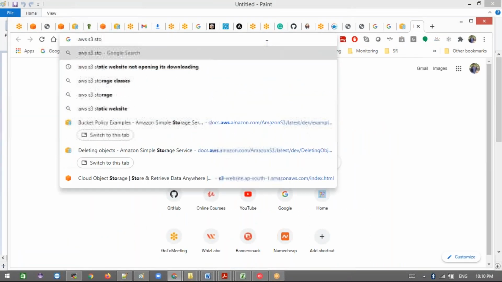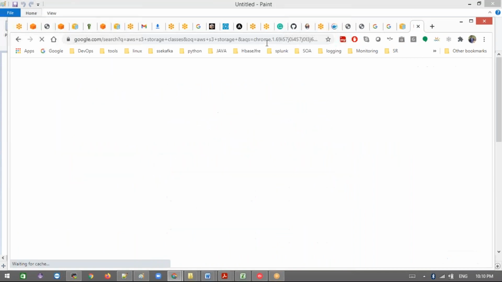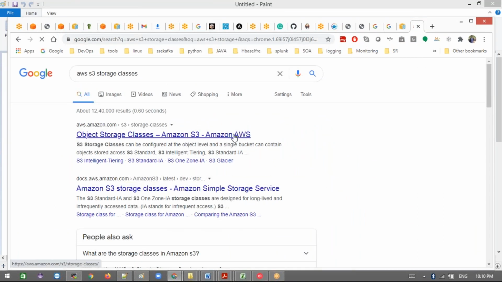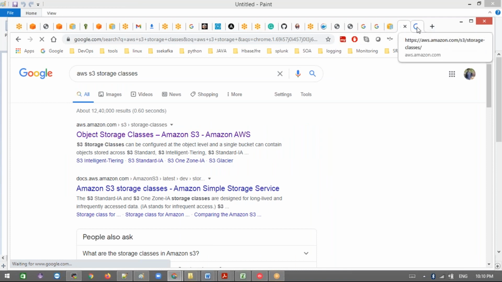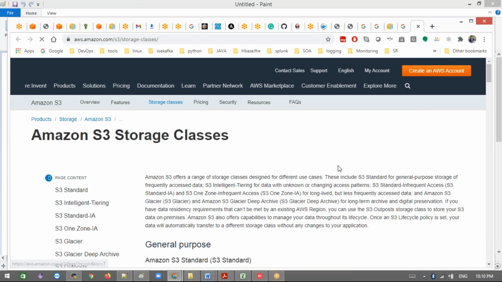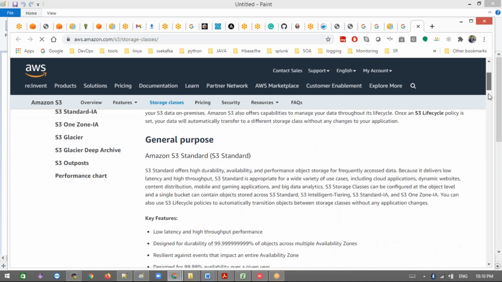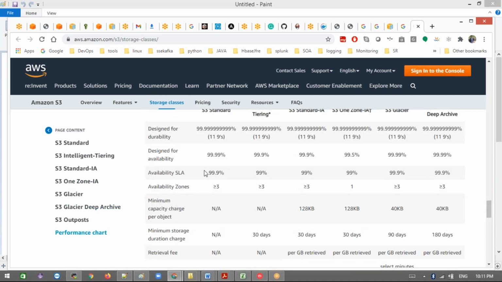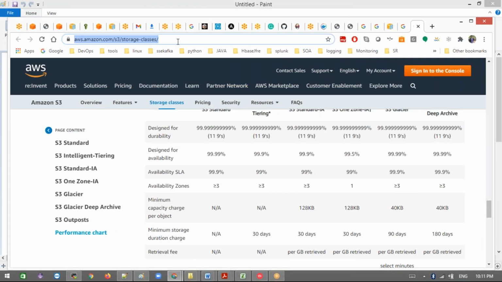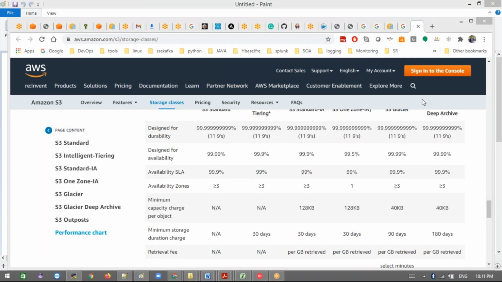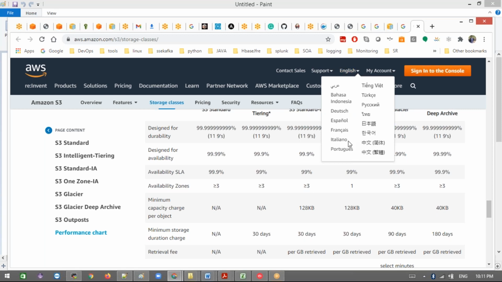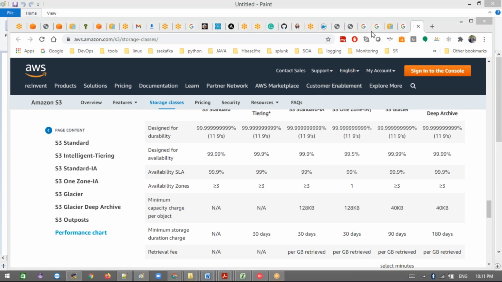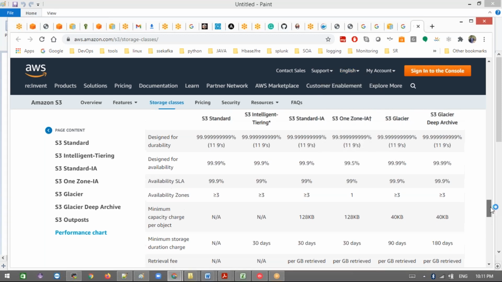AWS S3 storage classes. It's a very important exam pattern. Yes, this is exactly it. If you remember this table, you can answer a minimum of 4 to 5 questions in the exam.